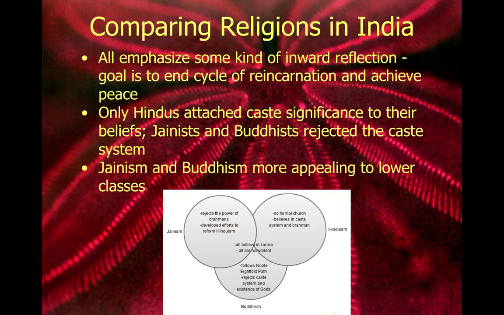We do see that some of the lower classes are also attached to Jainism, but again, Buddhism was a lot of times seen as a better option just because it was less of a strict practice. Buddhist teachings were also passed forth orally and in local dialects, which was important because the lower classes were less likely to be educated and therefore less likely to be able to read.